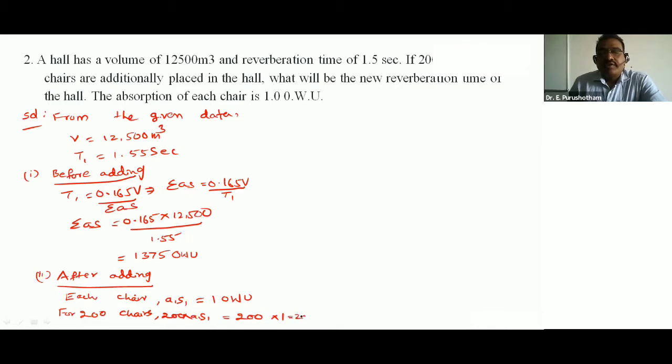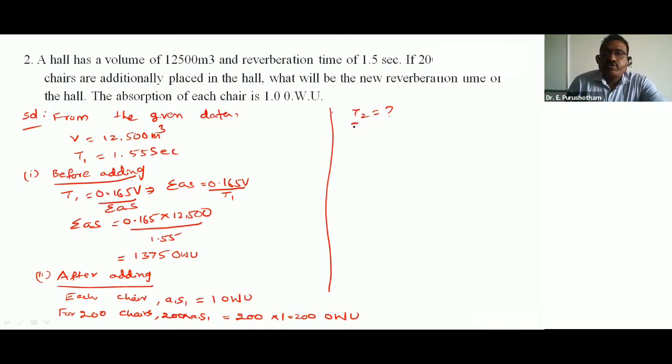So this is 200 OWU, open window unit. So now calculate the reverberation time after adding 200 chairs.